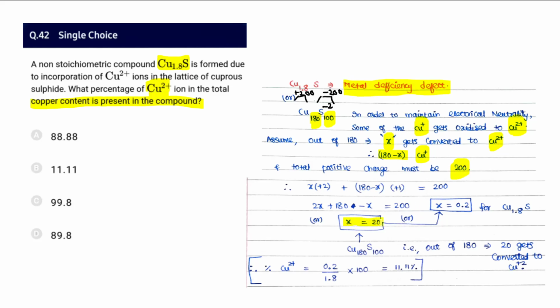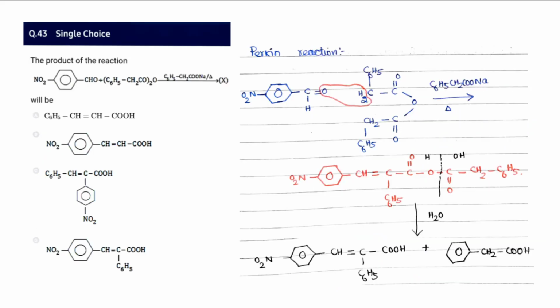So we identify X equal to 20 for this kind of stoichiometric formula. And for 1.8, we may say X equal to 0.2. So 0.2 Cu2+ out of 1.8, total 1. If you take the ratio into 100, that's going to be 11.11%. So therefore 42 is B.